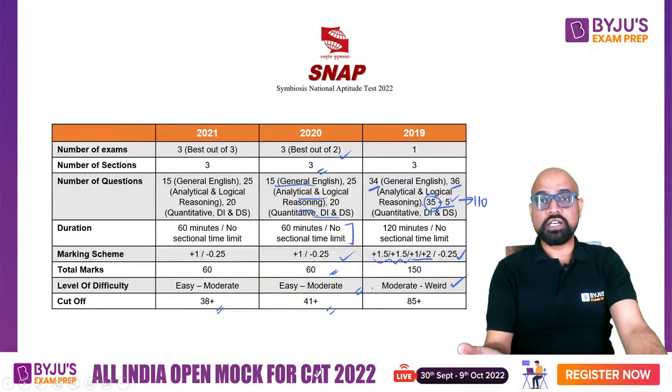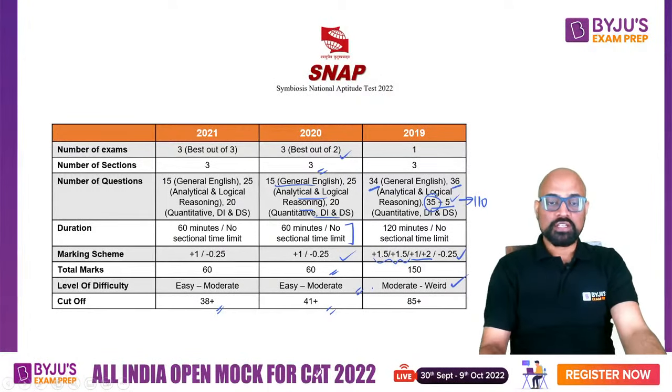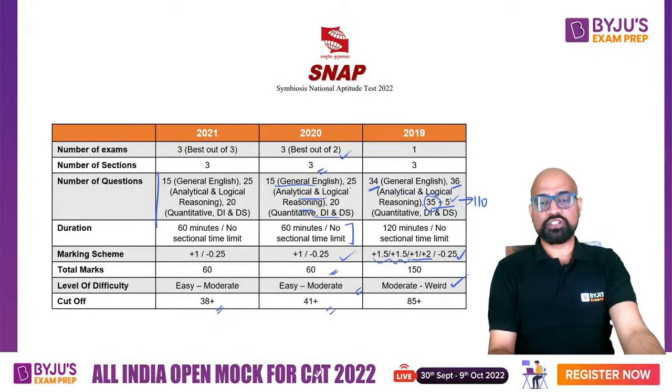Why? Because you have got less time. 60 questions in 60 minutes, okay? The number of questions have not changed in the past 2 years, since there had been 60 questions.